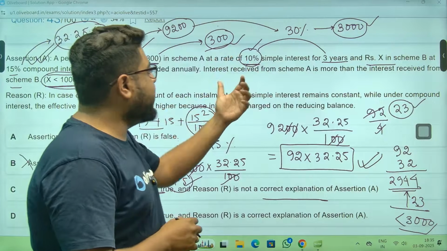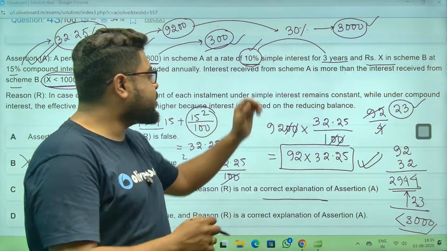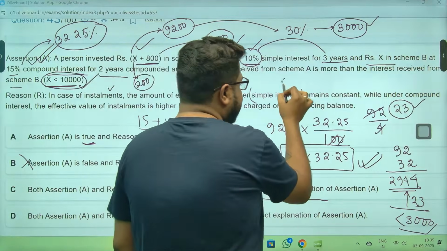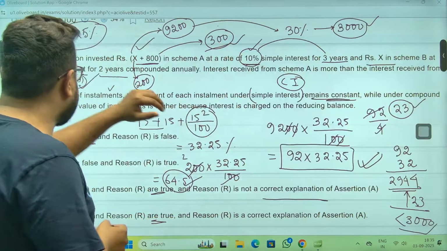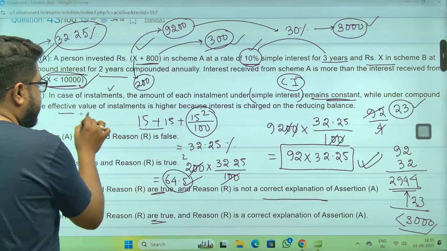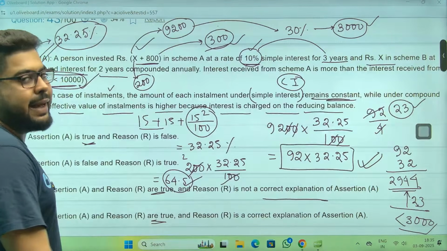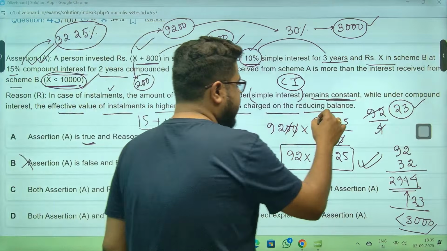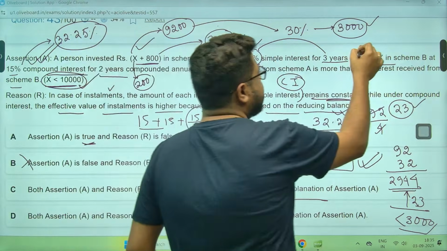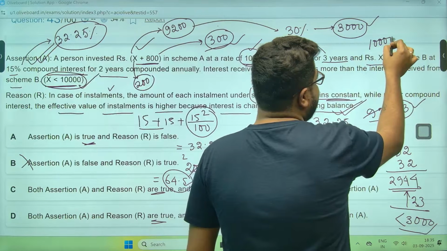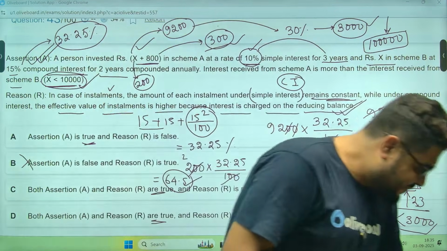Amount of each installment under simple interest remains constant. Sir, installment in case of SI, be it SI or CI, always remains constant. While under compound interest, the effective value of installment is higher because interest is being charged on the reducing balance. Yes, interest always gets charged on the reducing balance. For an example, let's say you have bought an iPhone worth 1 lakh rupees. This example will excite many people, right?